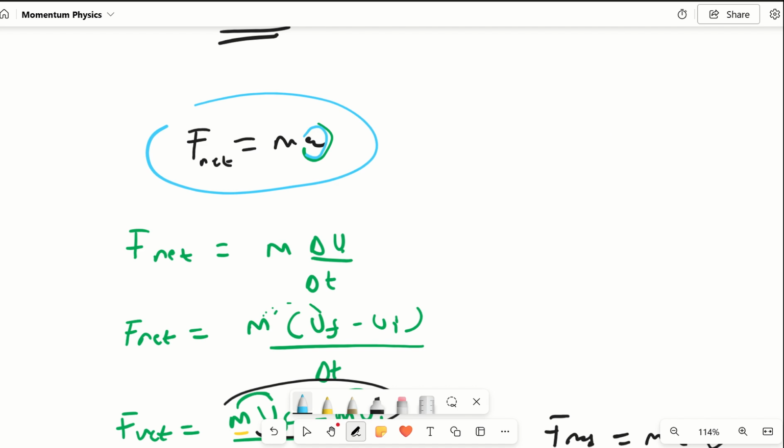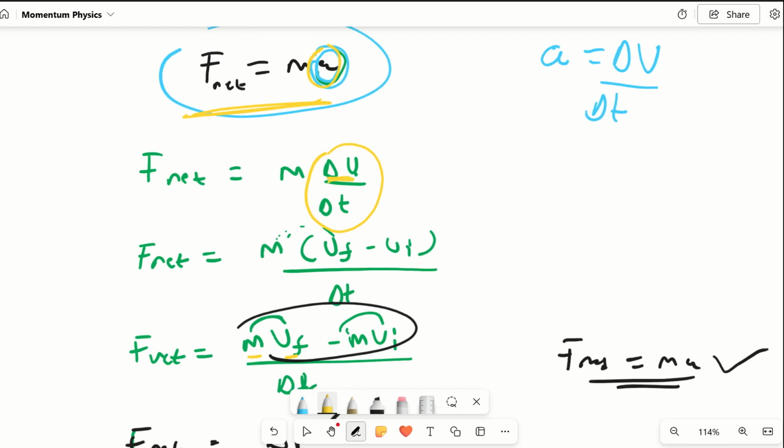Then we know that acceleration a can be expressed with the formula delta v divided by delta t, right? So I am allowed to replace this a with delta v over delta t. And we know that delta v is just v final minus v initial. So this will be our formula.